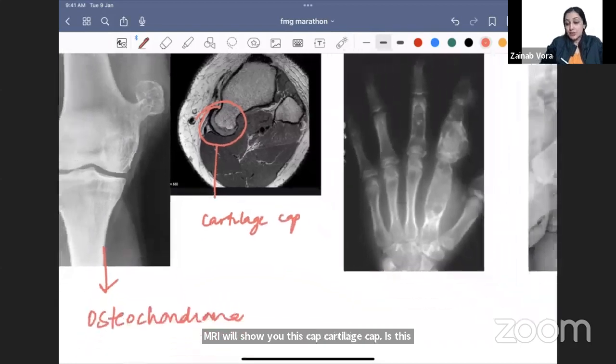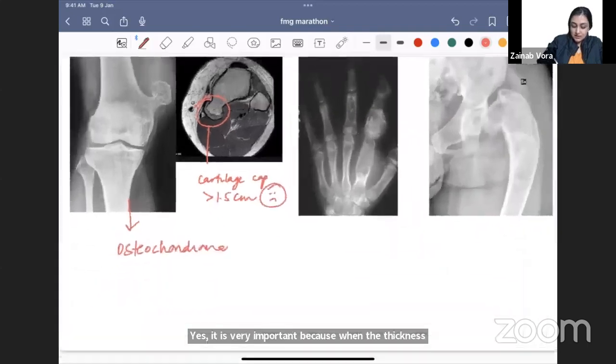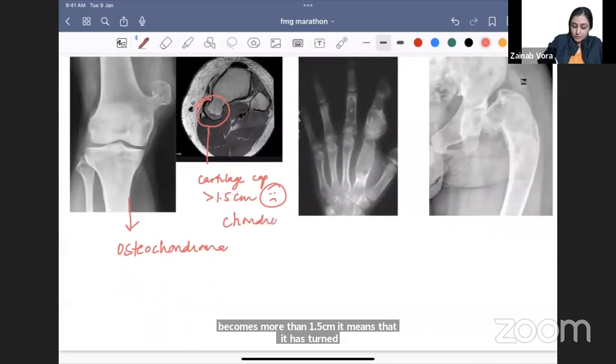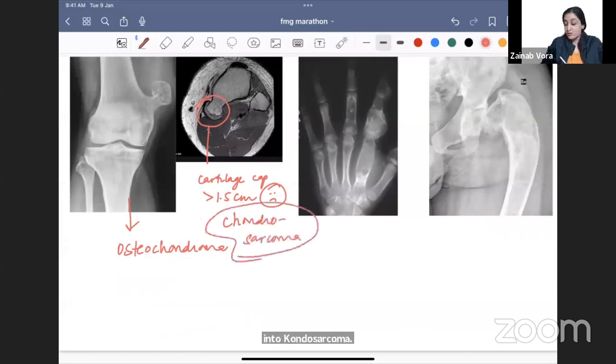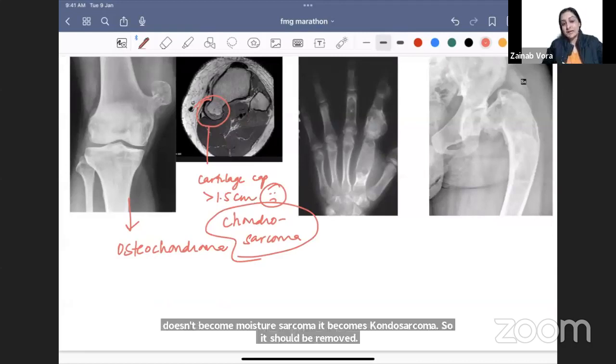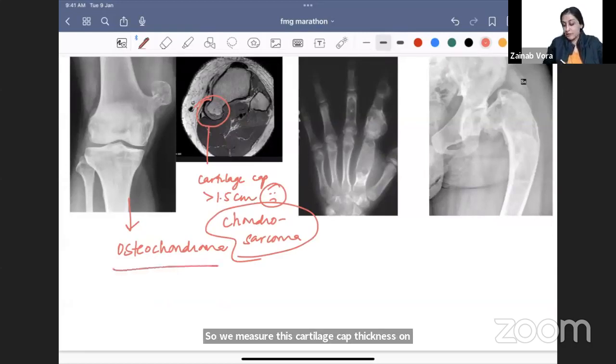Yes, it is very important because when the thickness becomes more than 1.5 centimeter, it means that it has turned into chondrosarcoma. It doesn't become osteosarcoma, it becomes chondrosarcoma. So it should be removed. So we measure this cartilage cap thickness on MRI because there is risk of this becoming chondrosarcoma. Osteochondroma, other name is exostosis, right? Grows away outside exostosis.